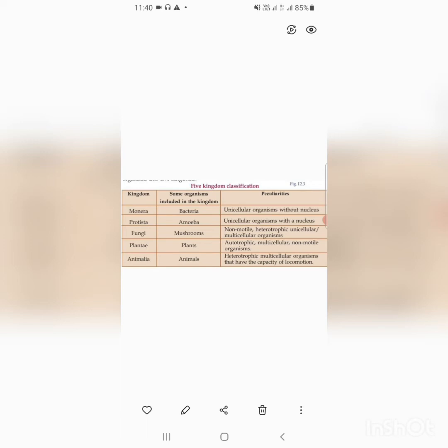Next one is kingdom Animalia. Organisms included in the kingdom are animals. Peculiarities: heterotrophic multicellular organisms that have the capacity of locomotion. Heterotrophs, you already studied about it. Then multicellular, you also know about multicellular organisms, and they have the capacity of locomotion. That means they can move.